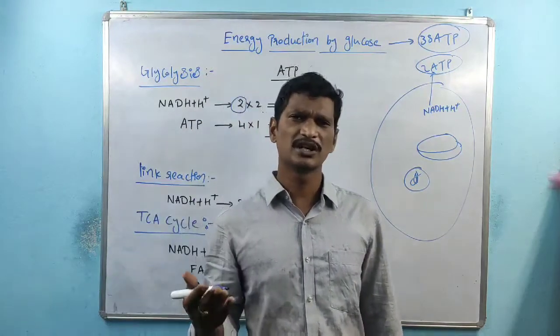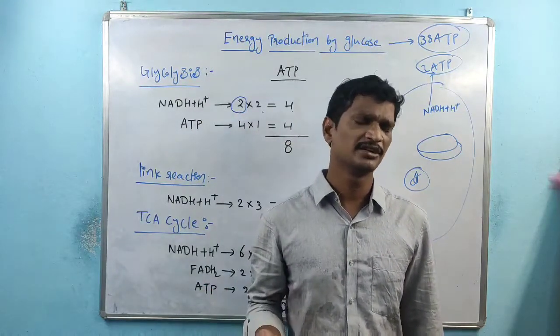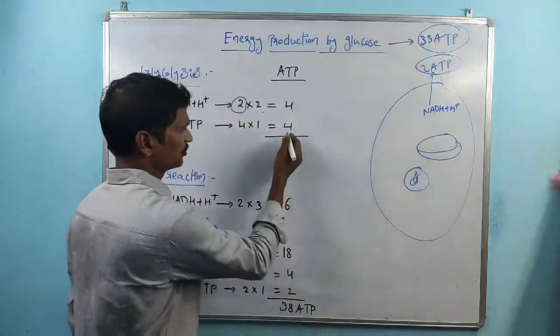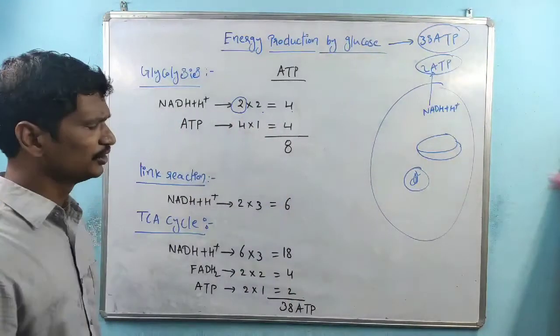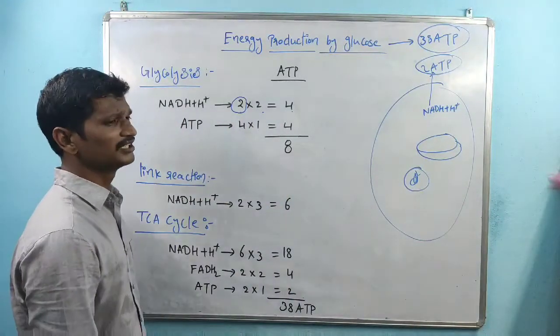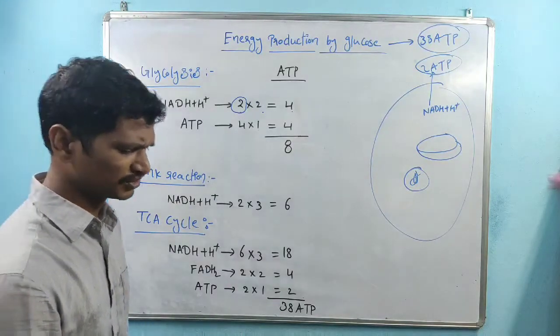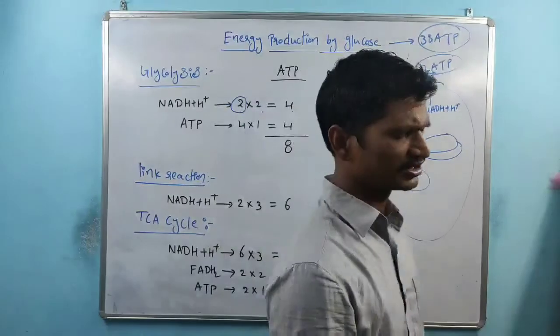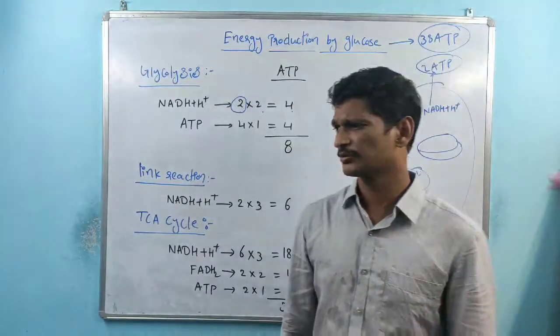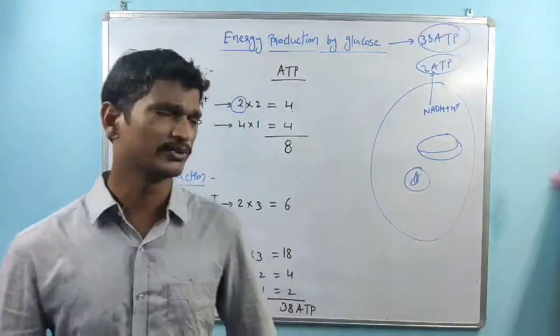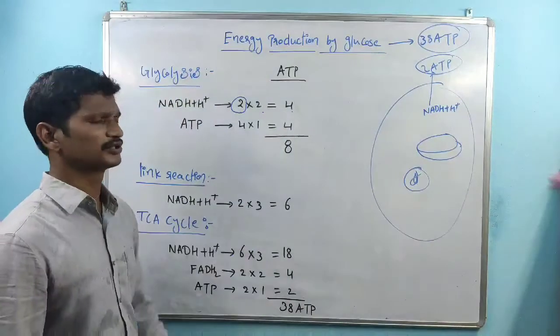Then with 2 glyceraldehyde 3-phosphates, 4 ATPs are produced. This is nothing but substrate level phosphorylation. Within the glycolysis process, substrate level phosphorylation occurs, and it is involved in the production of 4 ATPs.